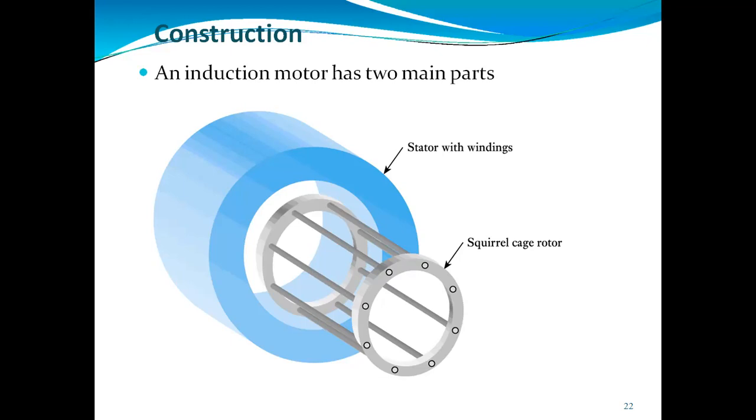They form a complete closed circuit which looks like a cage, because they make a cylindrical structure. That's why we give it the name squirrel cage induction motor.